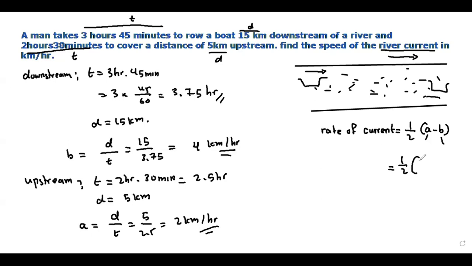Now you substitute in this formula. Half of A minus B. A is 4, minus B is 2. 4 minus 2 is 2, divided by 2. You will get 1 kilometer per hour. A is 4, B is 2, and the final answer is 1 kilometer per hour. Correct? Yes, thank you.